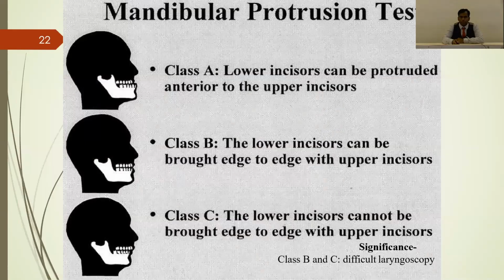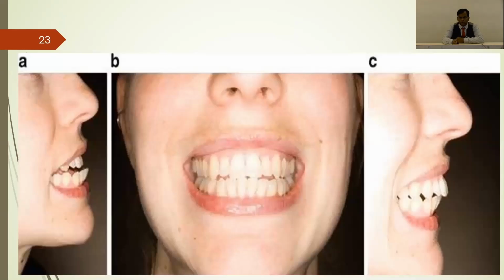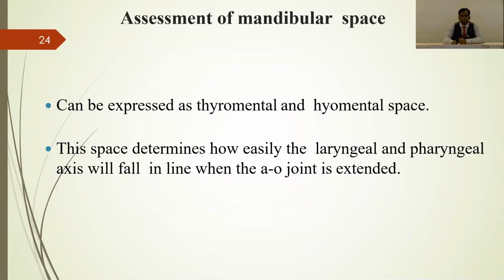This is another mandibular protrusion test. It is also a very good predictor of difficult laryngoscopy, because a small mandible will add up to your difficulty in manipulation of laryngoscopy. And in the aspect of mandibular space, there are some distances you should remember: thyromental distance and the hyomental distance. Usually this determines whether the laryngeal and pharyngeal axis will fall in line when the AO joint is extended. That's how we should assess.